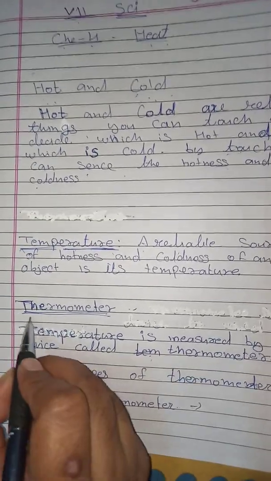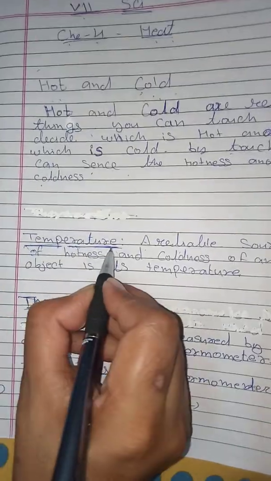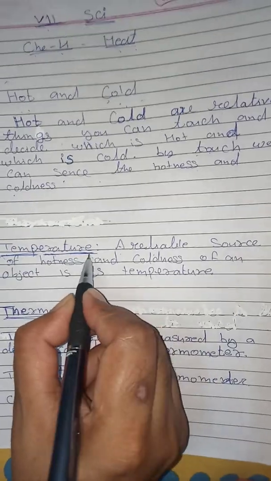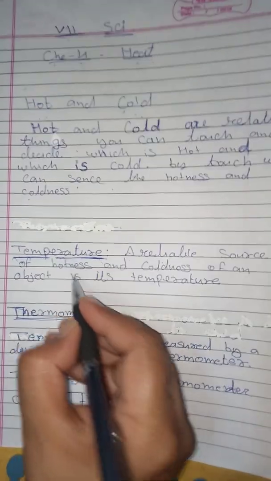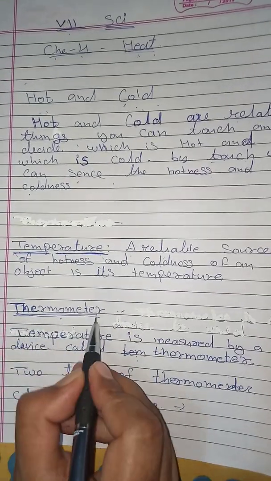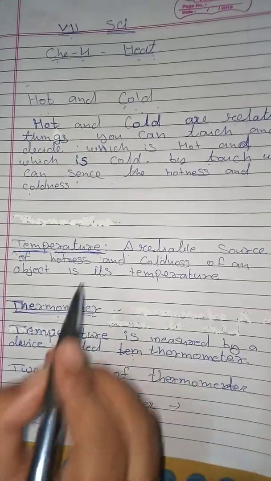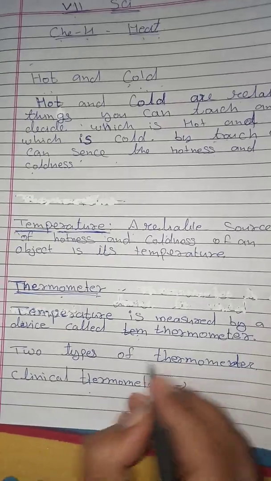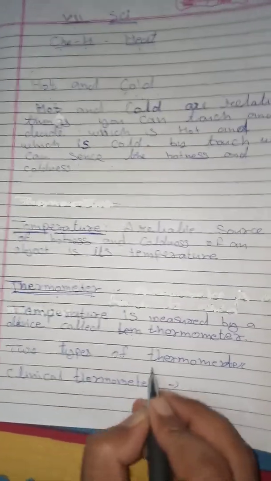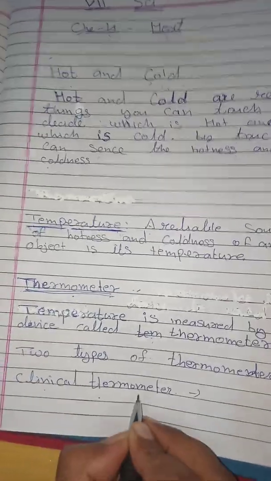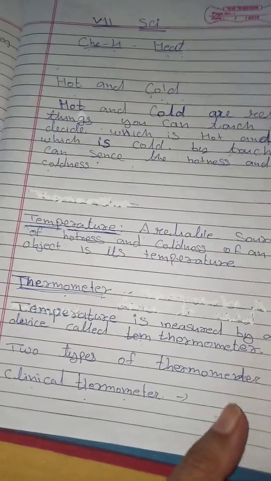So first, temperature is the reliable source by which you can tell whether something is cold or hot. And for measurement, you need a device. How will I measure my temperature? The thermometer is the device by which you can see the temperature. Basically, in this chapter we are going to learn two types of thermometer. First is the clinical thermometer, so let us go on with it.